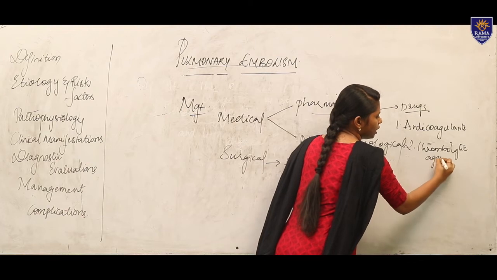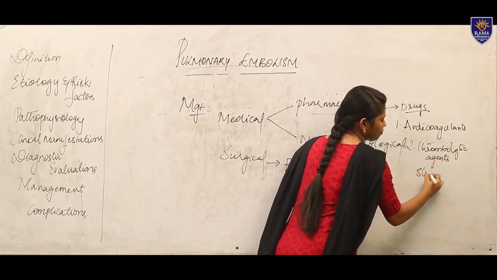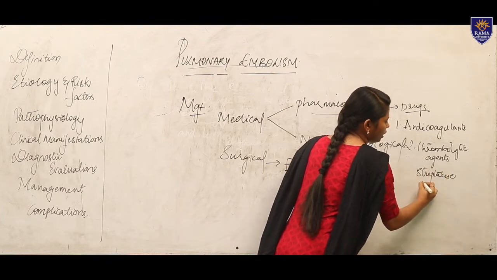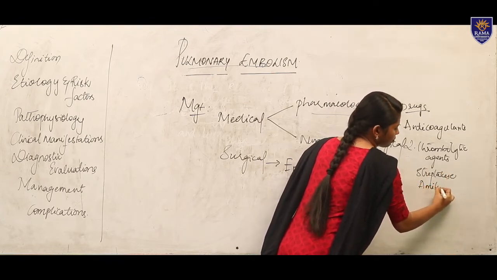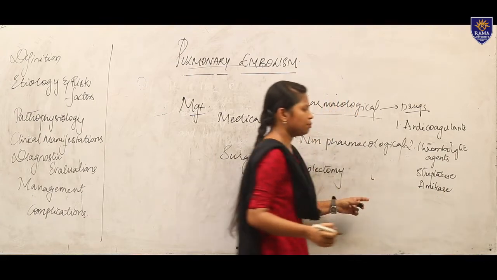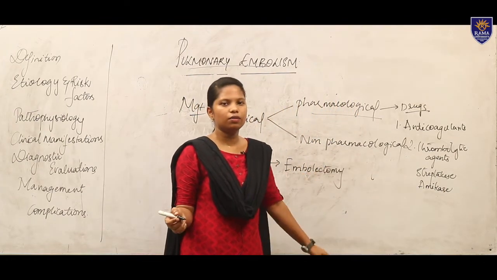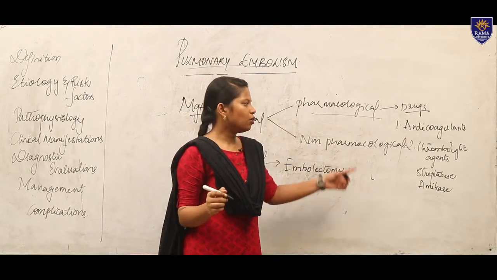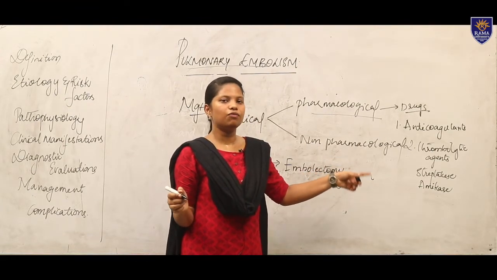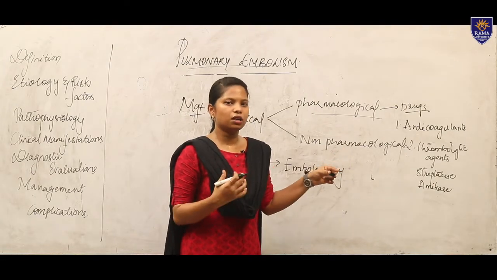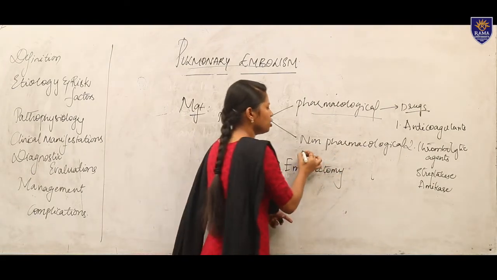So thrombolytic agents like streptokinase and alteplase. These two drugs mainly you will give for the patient who is suffering with pulmonary embolism. So anticoagulants and thrombolytic agents and fibrinolytic therapy also can be given in order to have a normal circulation to the patient. Then is non-pharmacological management.